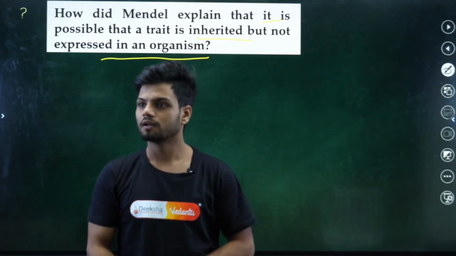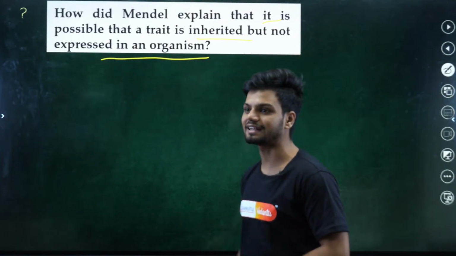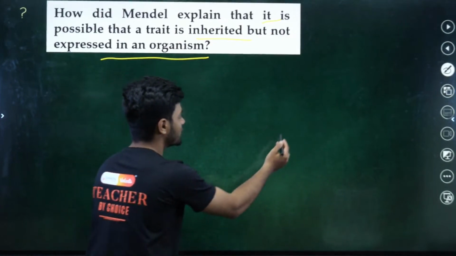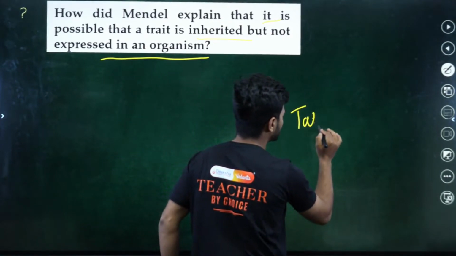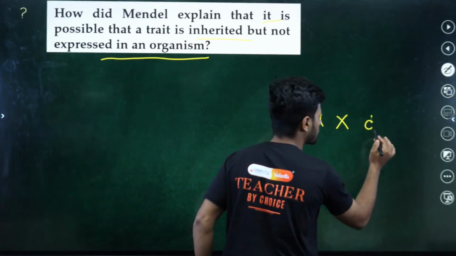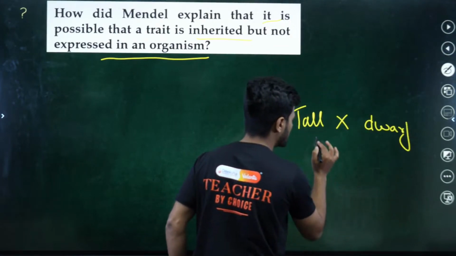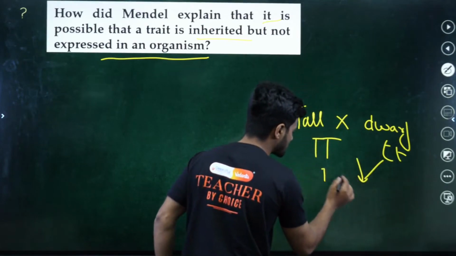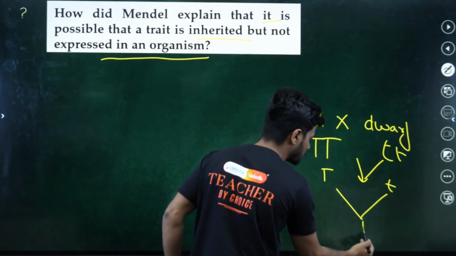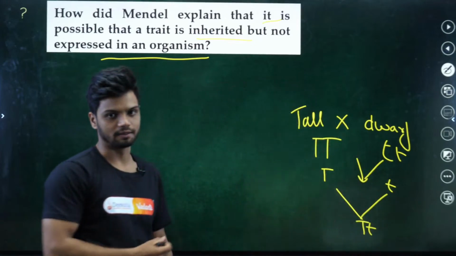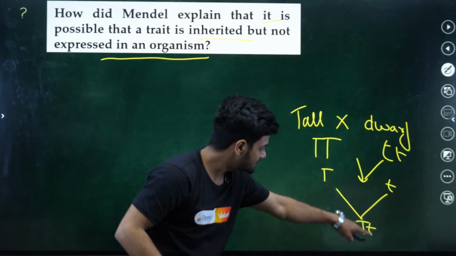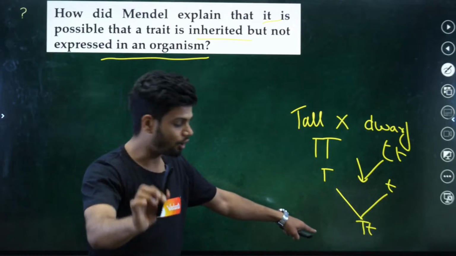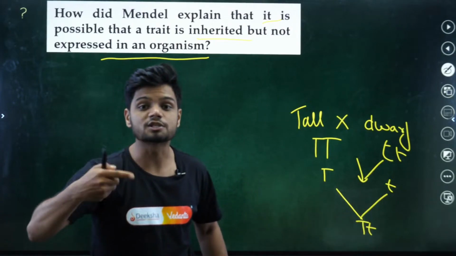That is exactly in the F1 plant. So Mendel crossed tall with dwarf, capital T, small t. What do we obtain? We obtain gametes here, and crossing the gametes, we obtain capital T and small t. Now here, the small t is inherited, but is it expressing?